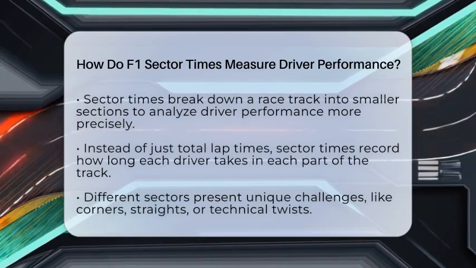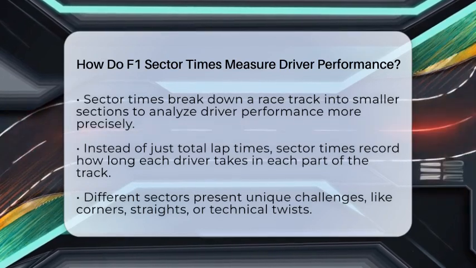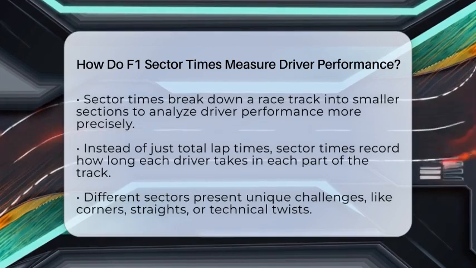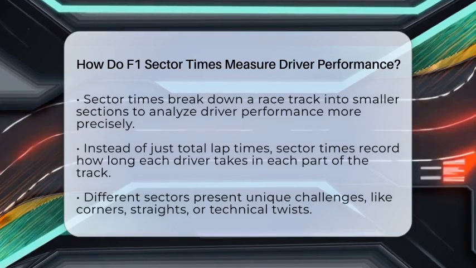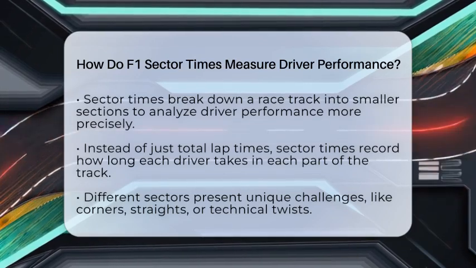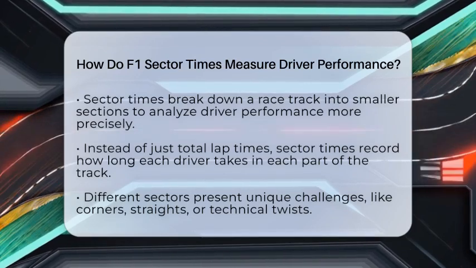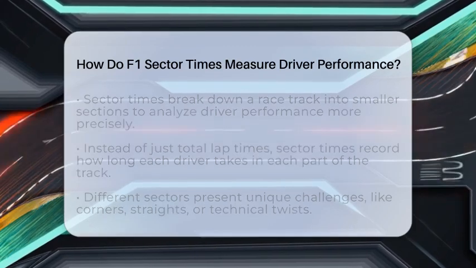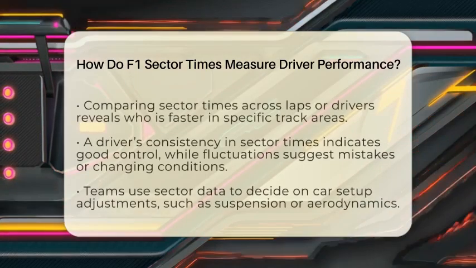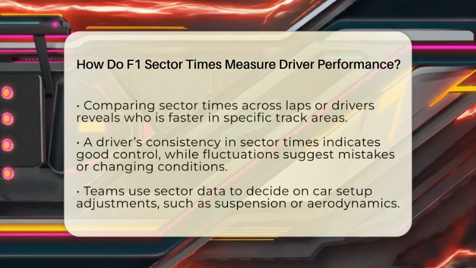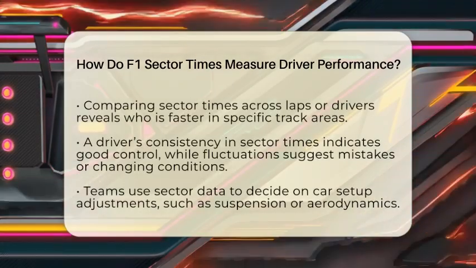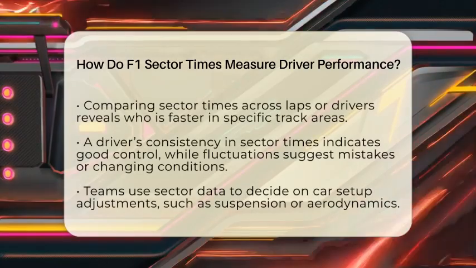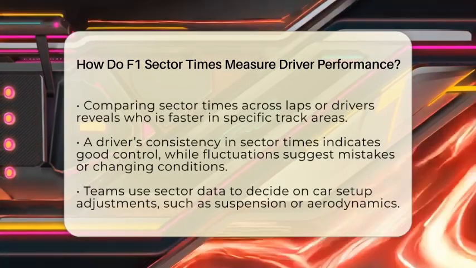This detailed approach helps teams understand where a driver is fast and where they might be losing time. Each sector often has different challenges, like tight corners, long straights, or technical twists. By comparing sector times across different laps or drivers, teams can see who is quicker in specific parts of the track. For example, a driver might be very fast on the straight but slower through the corners. Knowing this helps teams decide how to set up the car better for each driver's strengths.